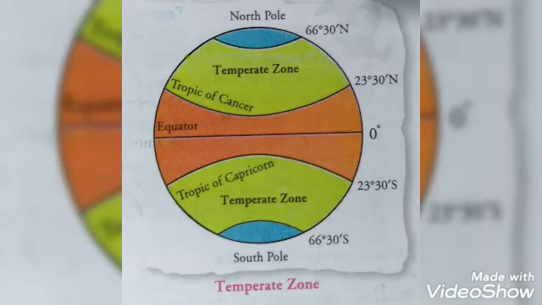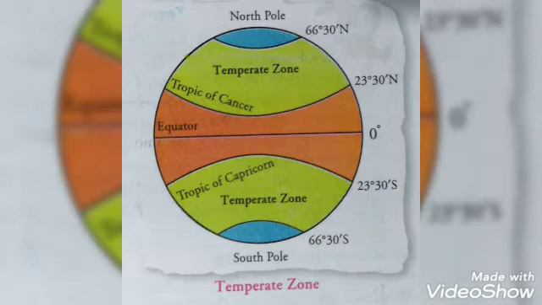The southern part of India lies between 8 degrees 4 minutes to 37 degrees 6 minutes north latitude, and 68 degrees 7 minutes to 97 degrees 25 minutes east longitude. This is the location of our country, India.